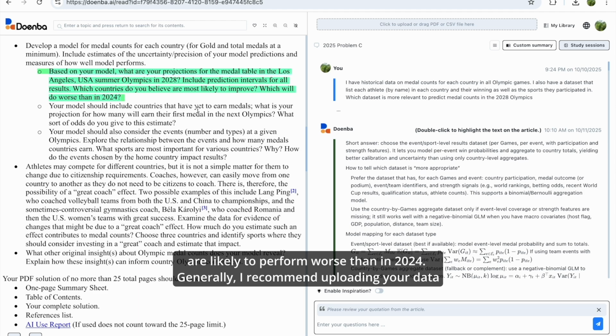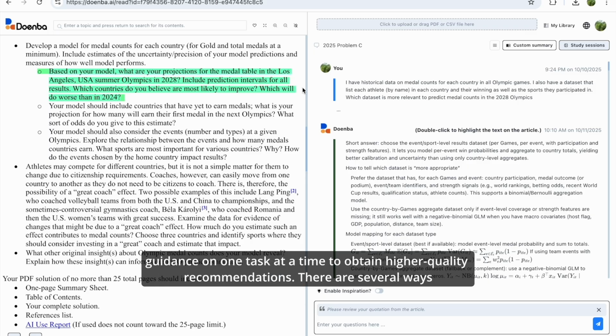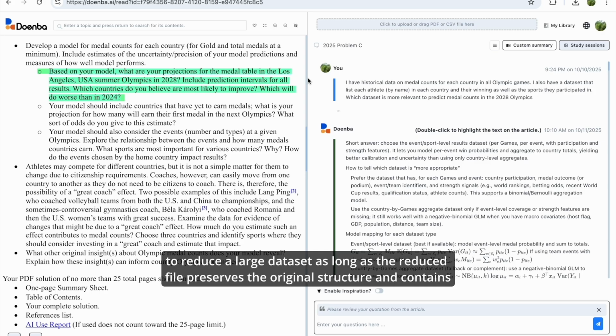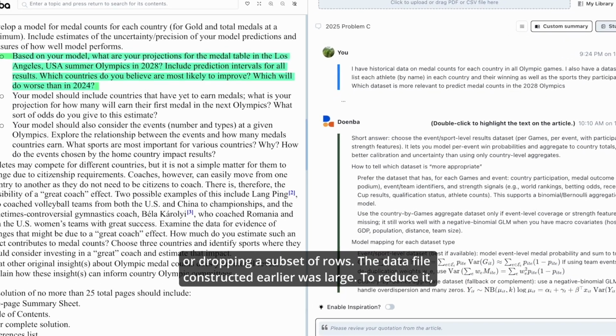Generally, I recommend uploading your data file to Doenba Analyze, but ensure the files are reasonably sized to avoid network errors. Ask for guidance on one task at a time to obtain higher quality recommendations. There are several ways to reduce a large dataset, as long as the reduced file preserves the original structure and contains enough rows, such as removing irrelevant columns, using more compact representations for entries, or dropping a subset of rows.